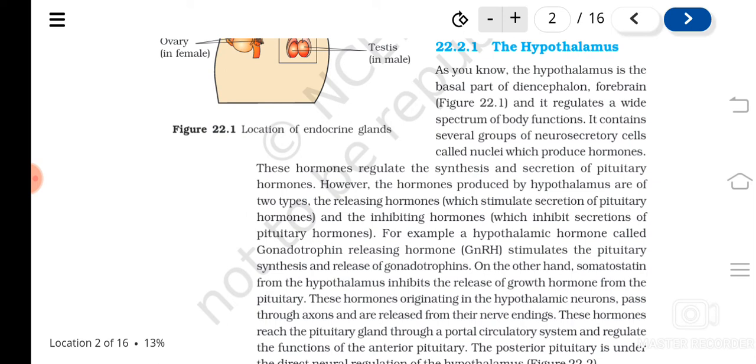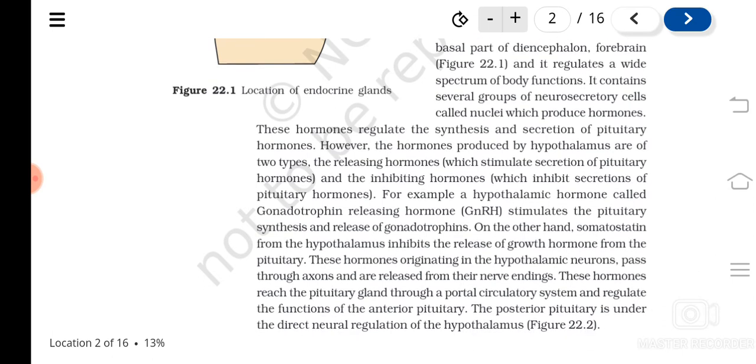And the hormones produced by the hypothalamus are of two types. Some of them stimulate the secretion of pituitary hormones, and they are known as the releasing hormones. And the inhibiting hormones inhibit the secretion of the pituitary gland. For example, gonadotropin releasing hormone is produced by the hypothalamus, and it stimulates the pituitary gland to release gonadotrophins.